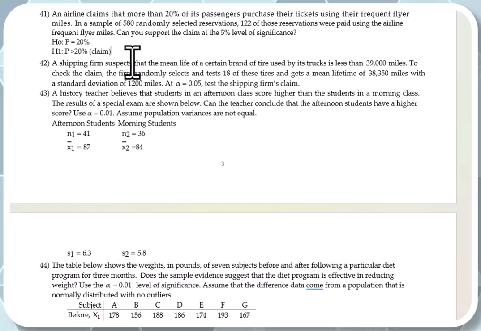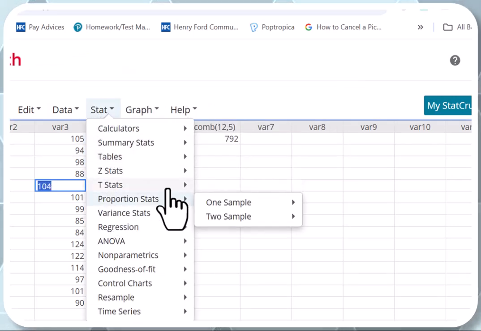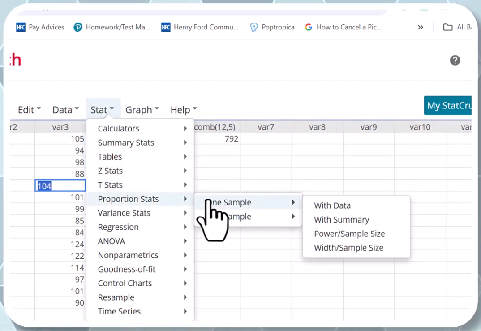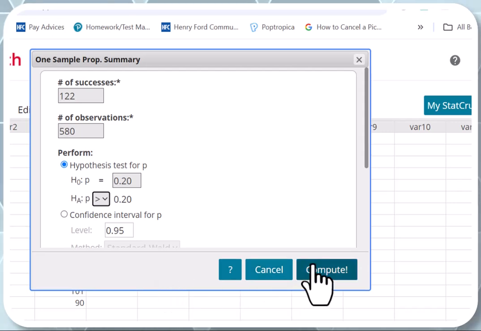And we're going to run a proportion stats test. Let me show you how we're going to do that. So we're going to go to Stat, Proportion Stats, One Sample, with summary. And we're going to enter the information. Number of successes is the smaller number, 122. Number of observations, which is the sample size, 580. And we're testing against 20%. You need to change it to a decimal, so it will be 0.20. And make sure to change the alternative sign, which is a greater than. And you can go here and hit compute.